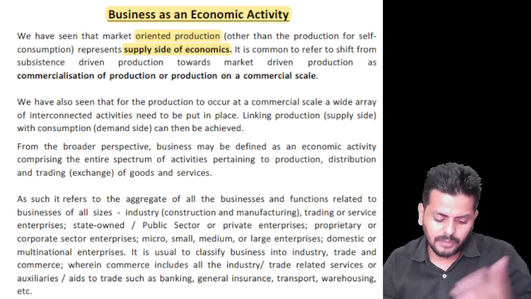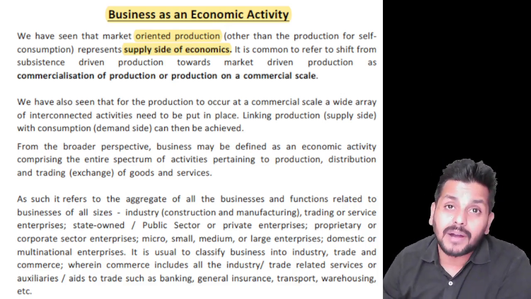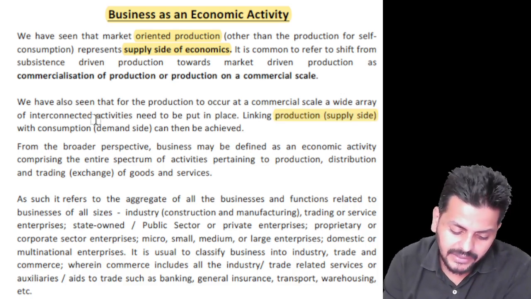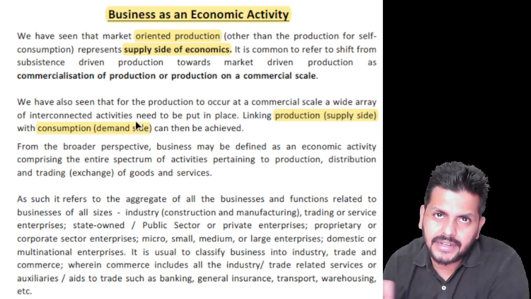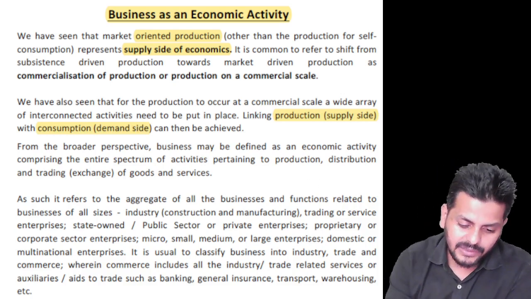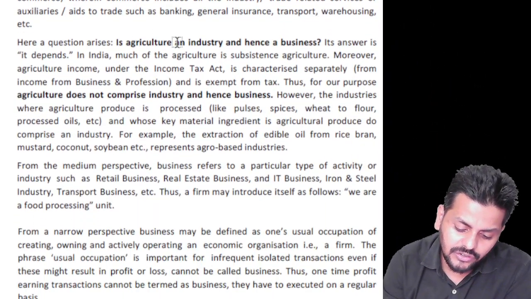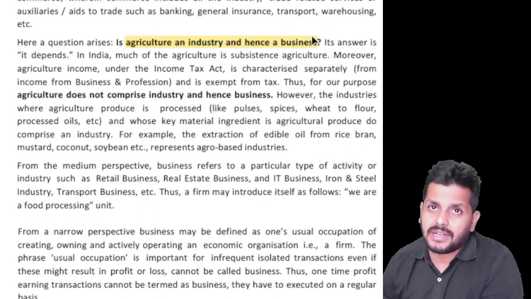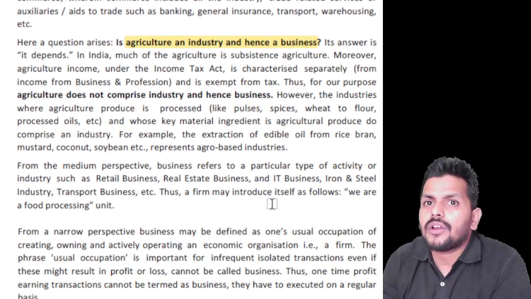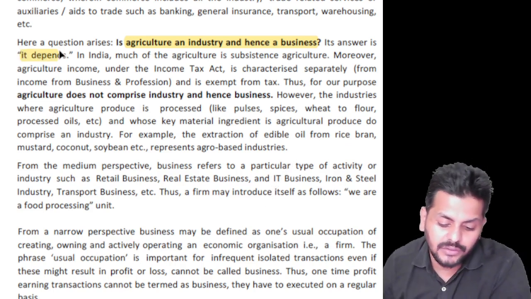It's a very simple topic, with lots of questions given under that. What all will form part of the demand side, supply side, and so on. So production is the supply side, consumption is the demand side, and you link both to understand how this entire transaction happens. A basic question here: is agriculture an industry and hence a business? This could be an MCQ, which is why I am revising it. You cannot give a concrete answer because it depends.